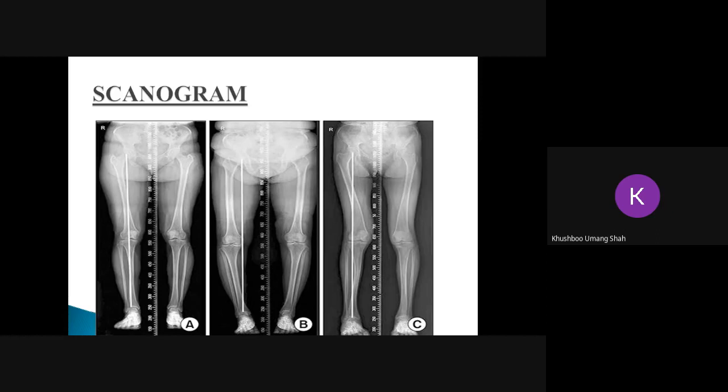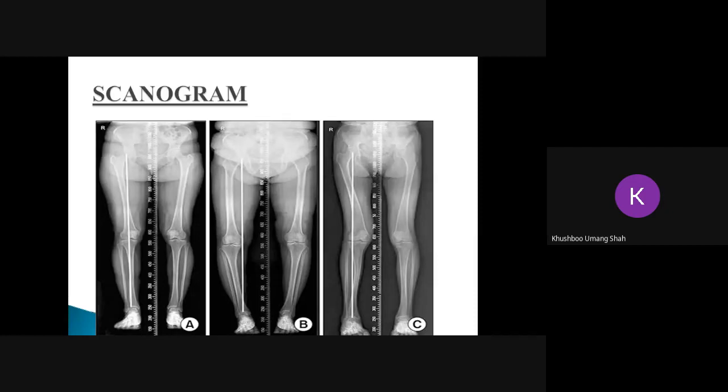In the first image, you can see that a line is drawn from the center of the head of the femur to the center of the knee and center of the ankle. It is a straight line. It means the scanogram is completely normal. There is no deviation either to the medial side or the lateral side. Complete normal scanogram.